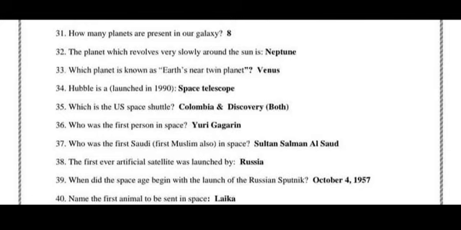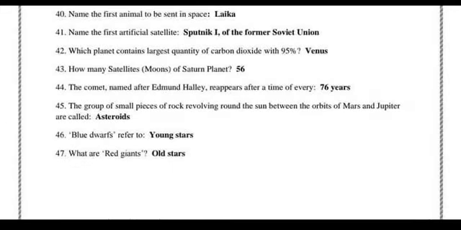Name the first animal to be sent in space. Laika. Next, name the first artificial satellite. Sputnik 1 of the former Soviet Union. Which planet contains the largest quantity of carbon dioxide, with 95%? Venus. How many satellites does Saturn have? 56. The comet named after Edmund Halley reappears every 76 years. The group of small pieces of rock revolving around the Sun between the orbits of Mars and Jupiter are called